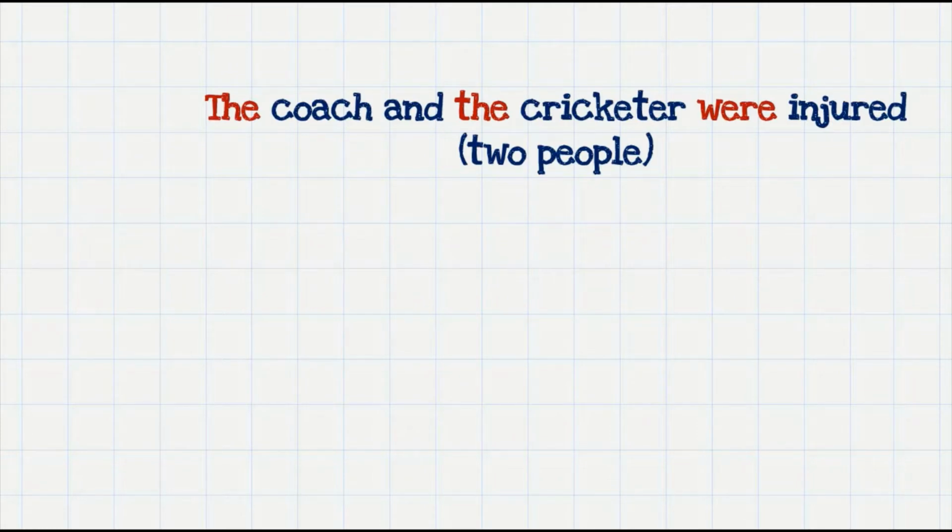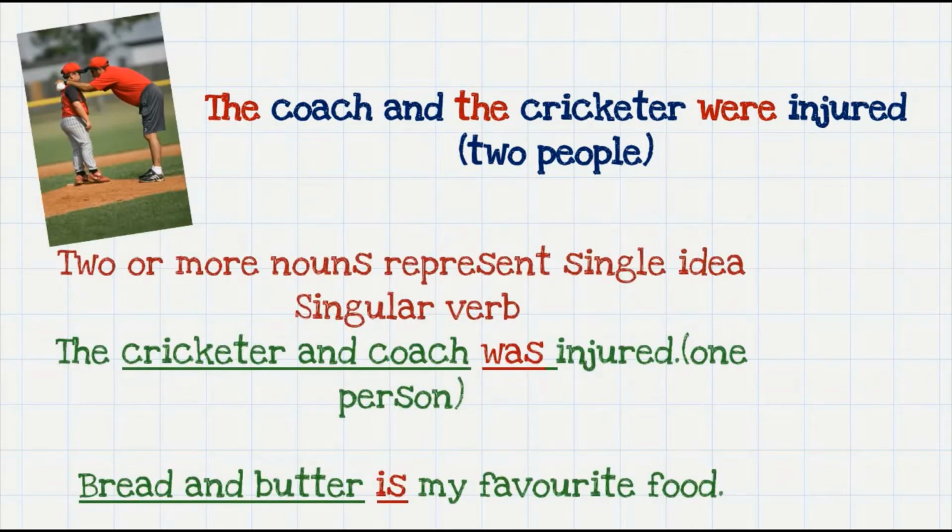The coach and the cricketer were injured. So now here we have the coach and we have the cricketer. So there are two people here. They are joined by and, therefore the verb that agrees with the subject is also plural, and hence we've used were. However, sometimes the two subjects mentioned represent a single idea or a single person. For example, the cricketer and coach. Now here the cricketer and coach refers to the same person. Therefore, we have a singular subject and the verb that is used is also singular.